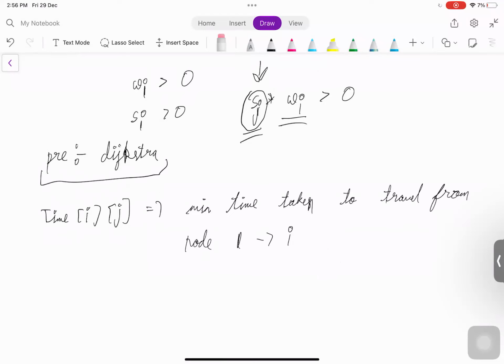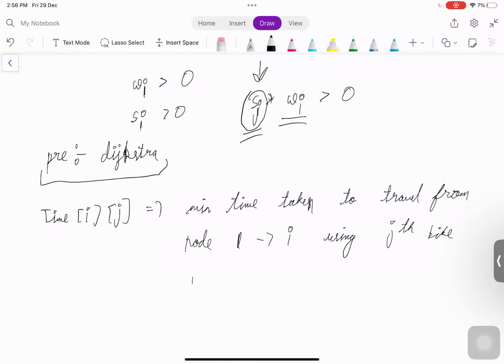So now we can define it as the minimum time taken to travel from node 1 to I, using jth bike.